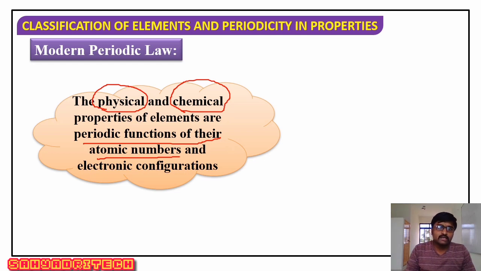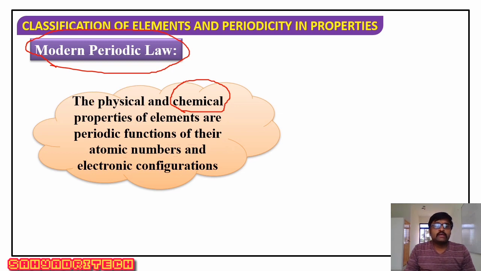But what about earlier cases? In all the cases, atomic weight is considered as a parameter. But according to modern periodic law, what is the outcome? The physical and chemical properties of the elements depend on the atomic number of the element rather than atomic weight. For the modern periodic law, what is the statement to be remembered?